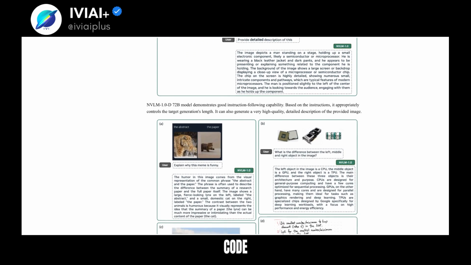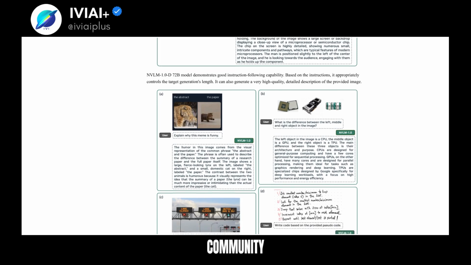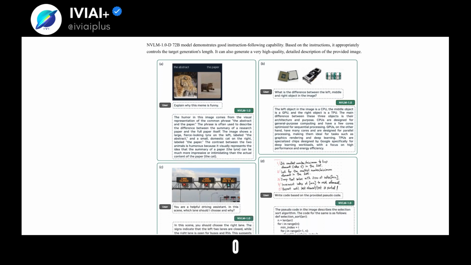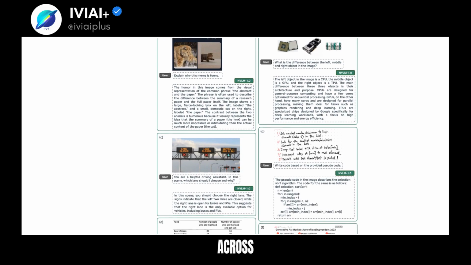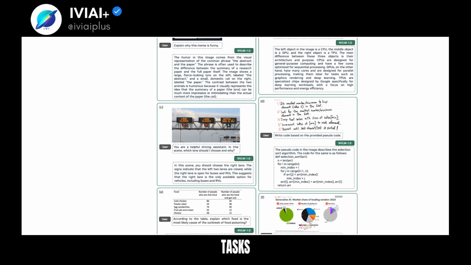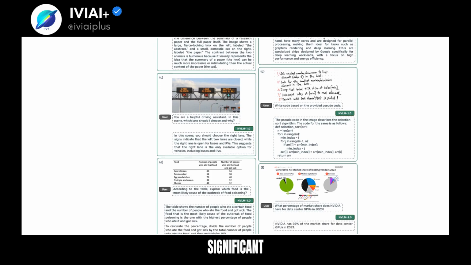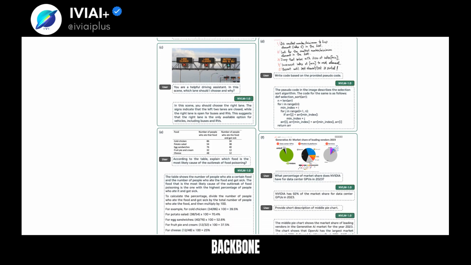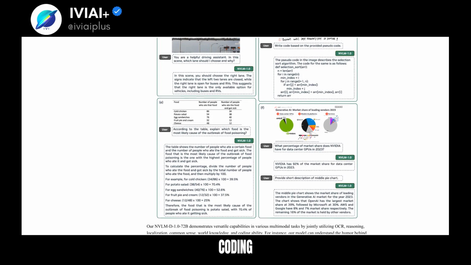The model weights and code are open-sourced for the community. NVLM 1.0 performs on par with leading models across vision language and text-only tasks. It demonstrates significant improvements over its text backbone on text-only math and coding benchmarks.